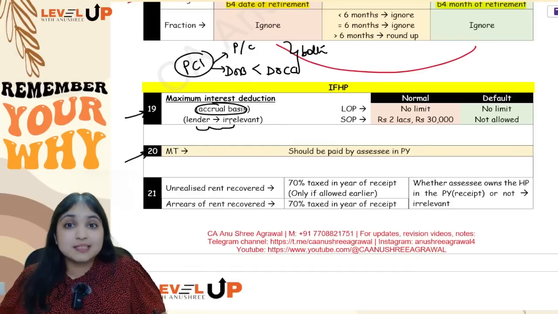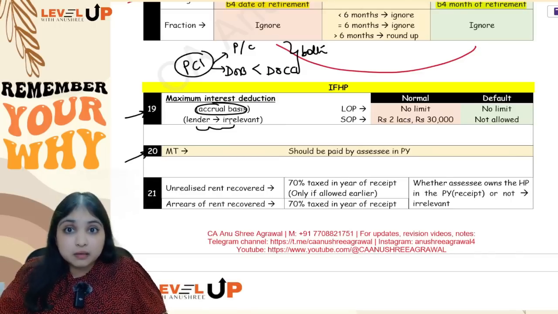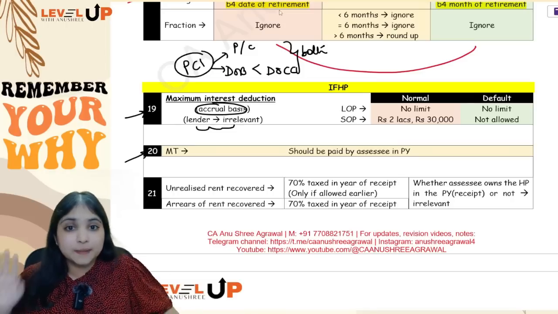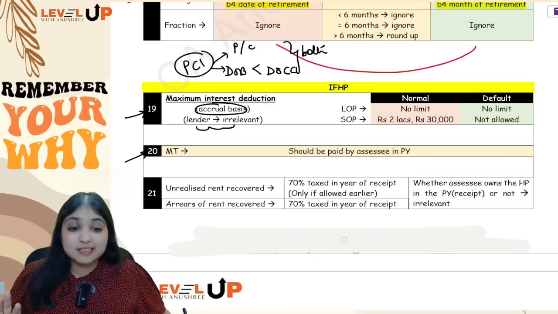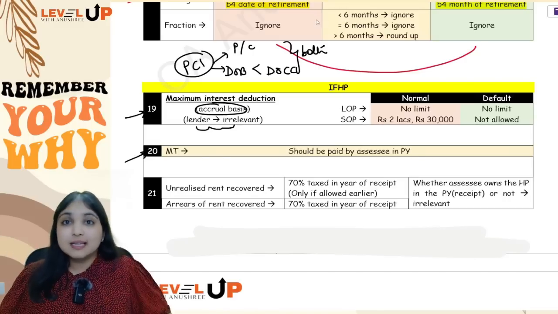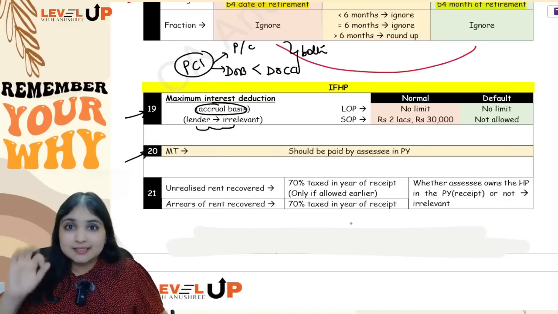It doesn't matter, guys. The lender can be a bank, a friend, a director, a money lender, doesn't matter. Lender can be any person. Okay, I'll tell you where the confusion arises. See, interest on housing loan is there in 3 places.